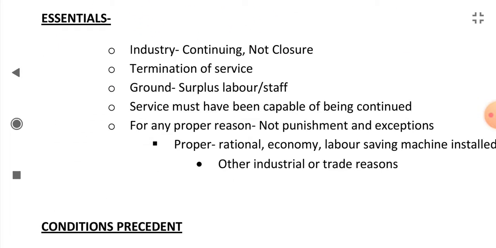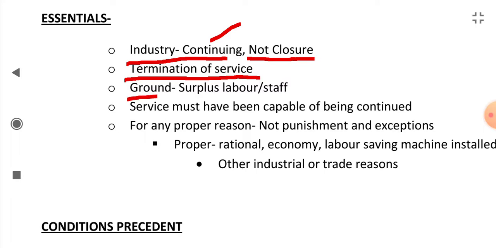What are the essentials of retrenchment? The industry must be continuing, not closed. Termination due to closure of industry is not retrenchment. The industry should be continuing. The service should be terminated. It should not be temporary layoff or paid leave. It should be termination of service.